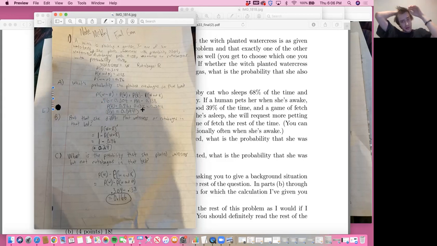Probability that she didn't plant rutabagas in the bed: use the formula for that, and plug in the 0.76 and 0.24.